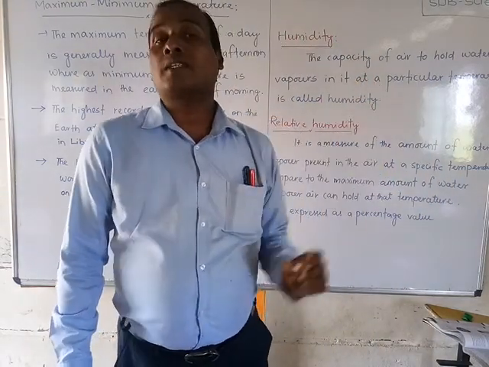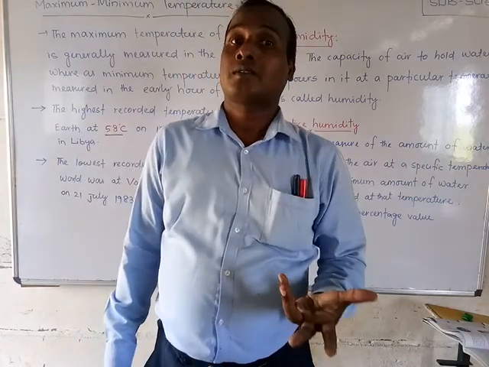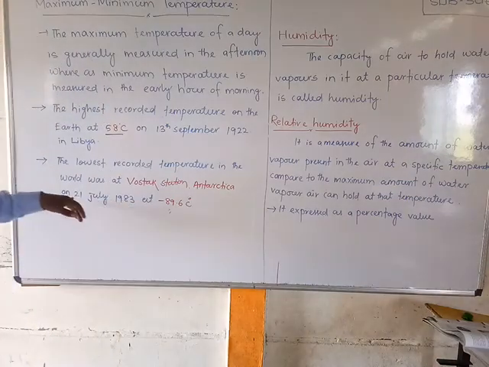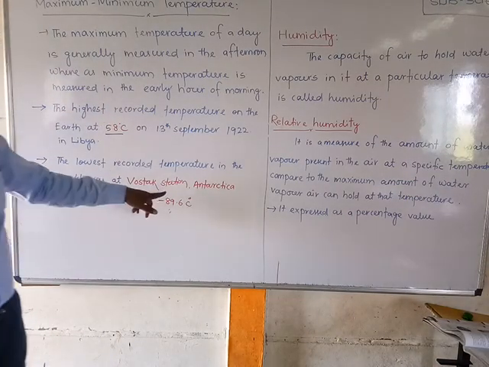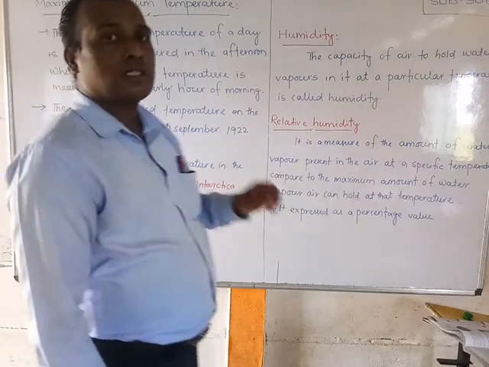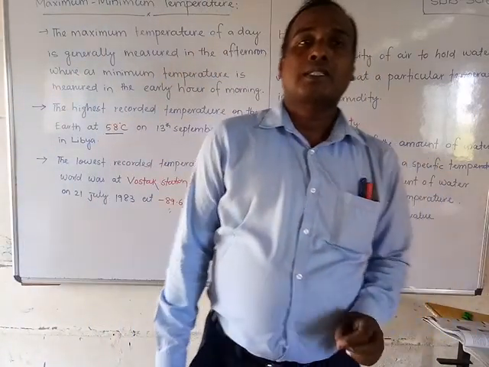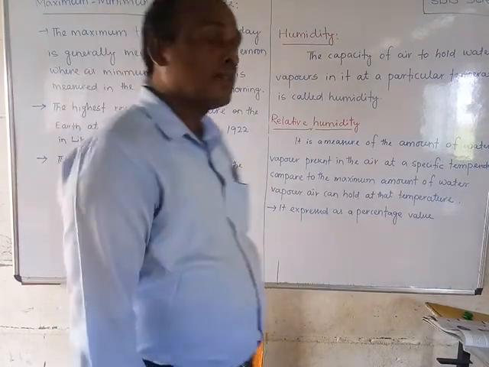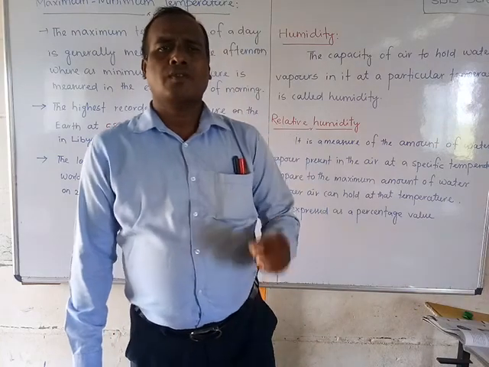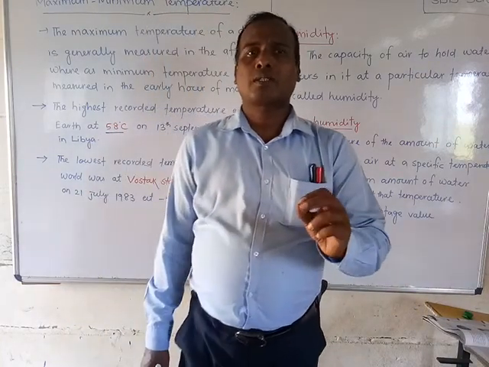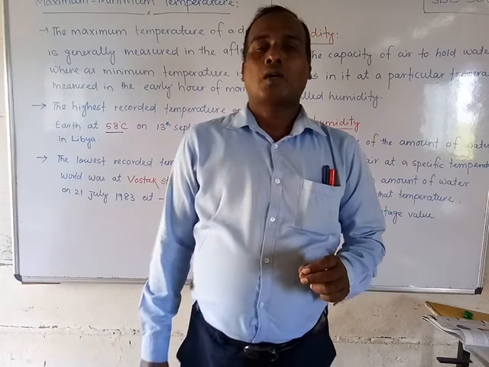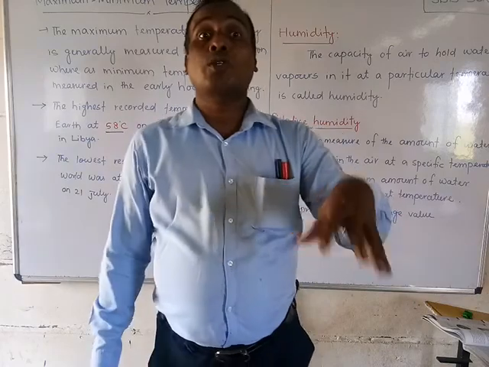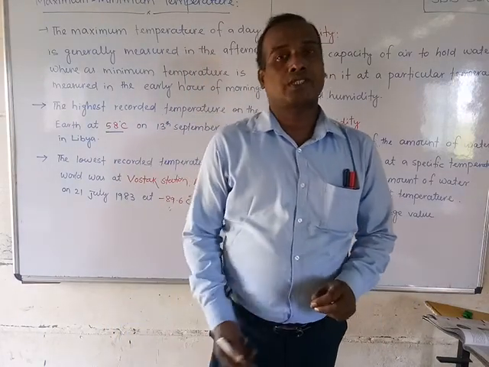Minus 89 degrees Celsius, you can understand how that is. That is nearly minus 90 degrees Celsius, the least recorded temperature.